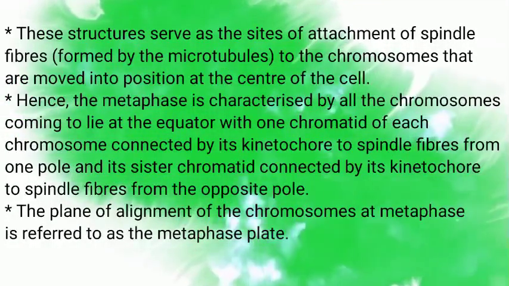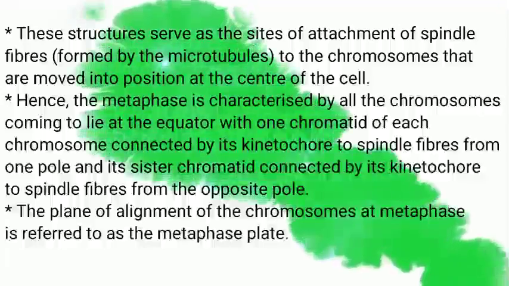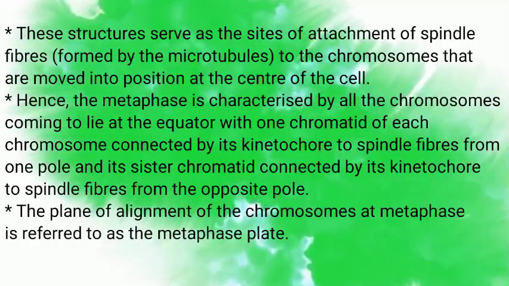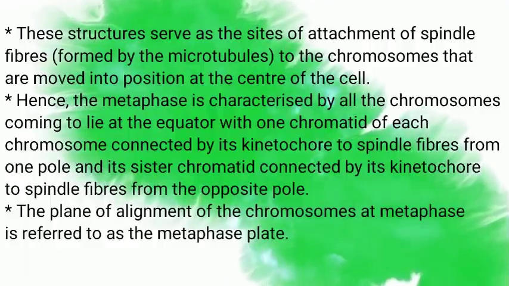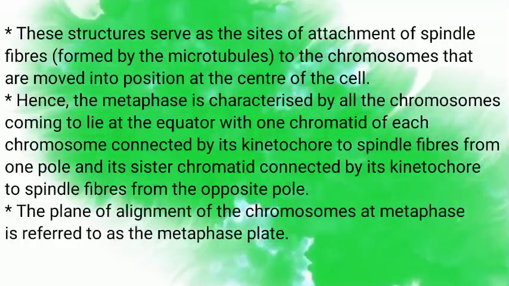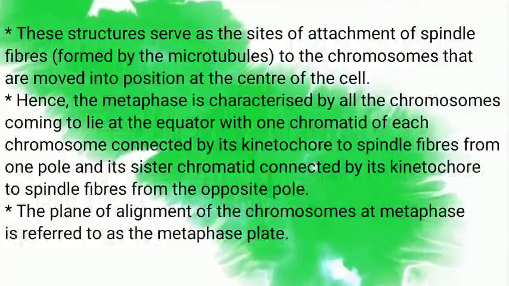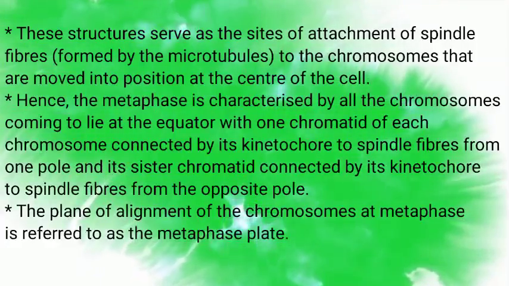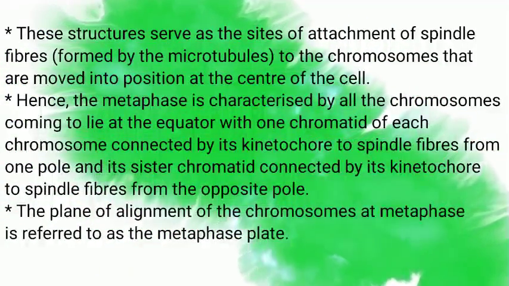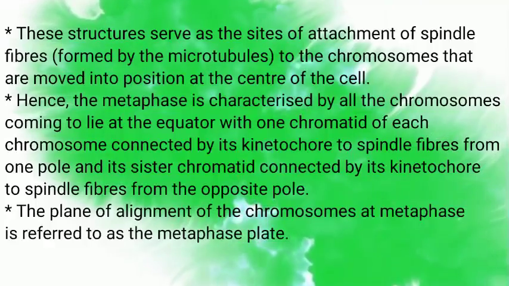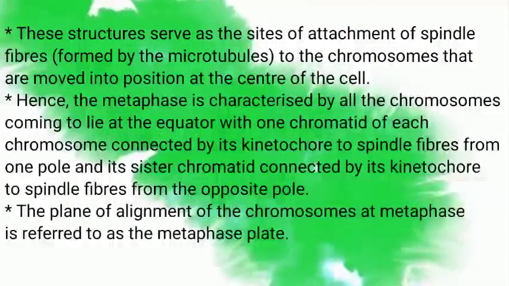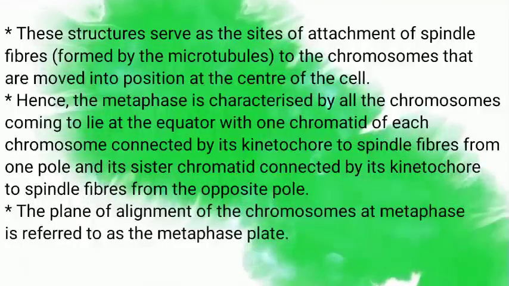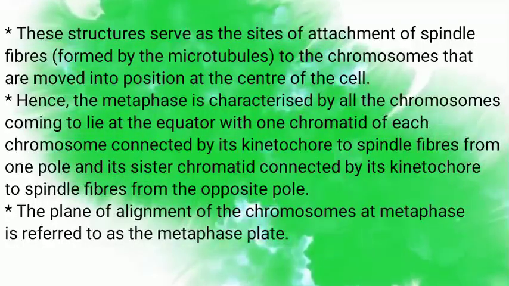The plane of alignment of these chromosomes at metaphase is referred to as the metaphase plate.